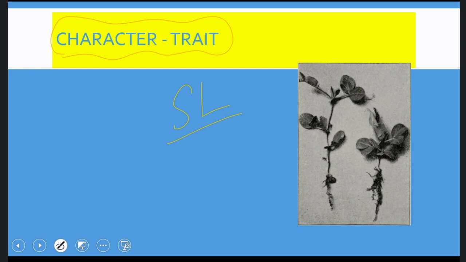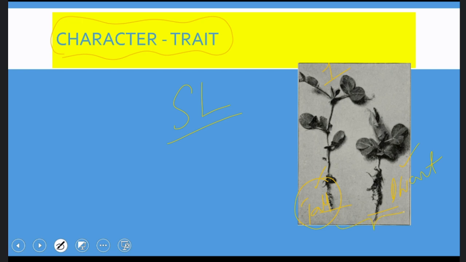Okay? So between these two individuals, there are two plants. The first one, what do you call this? It is a tall plant. And this one we call a dwarf plant, isn't it? But by seeing them side by side only, you are saying that it is tall and it is dwarf.